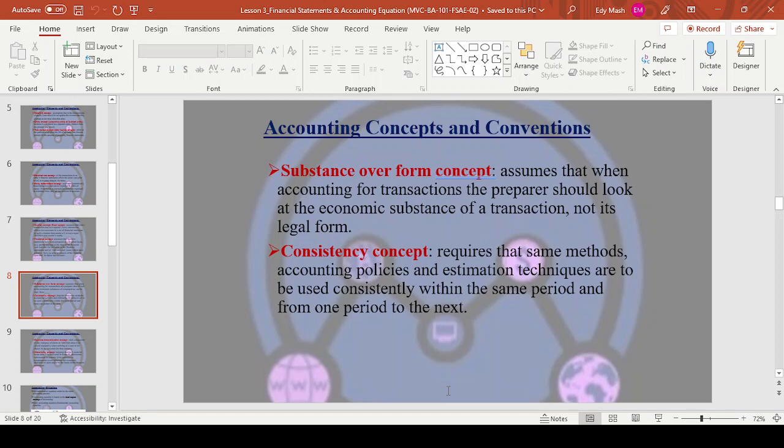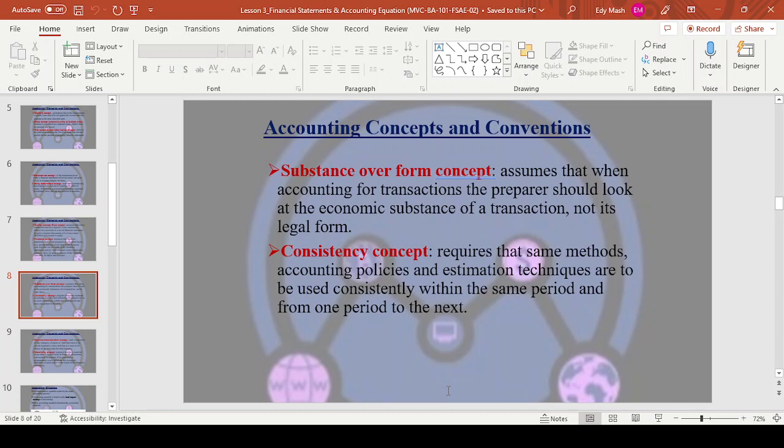The consistency concept requires that the same methods, accounting policies, and estimation techniques are to be used consistently from one period to the next. For example, for depreciation, we charge motor vehicles for wear and tear. You can use the straight line method, where you charge 10% of cost per year. Or you can use the reducing balance method, which is 10% of the net book value of the asset at the end of each year. But you can't be changing from year to year. You need to be consistent. So that's the consistency concept.